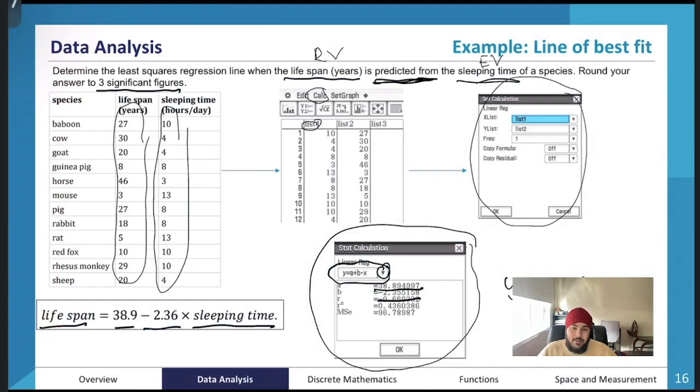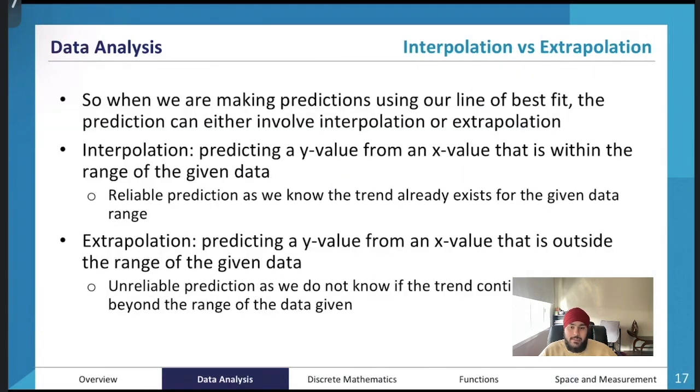Okay, so now let's look at the different types of predictions that we can make. We can either do interpolation or extrapolation. So what is this? Interpolation is when we are making a prediction that is within the range of the data.